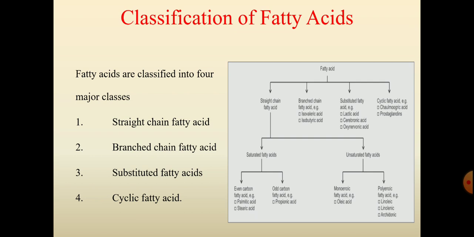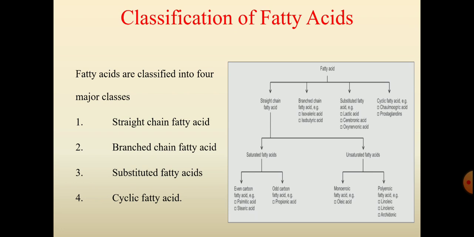And the examples for unsaturated fatty acid. Unsaturated fatty acids are also classified into two types, monoenoic acid and polyenoic acid. An example of monoenoic fatty acid is oleic acid, and examples of polyenoic fatty acid are linoleic acid, linolenic acid, and arachidonic acid.